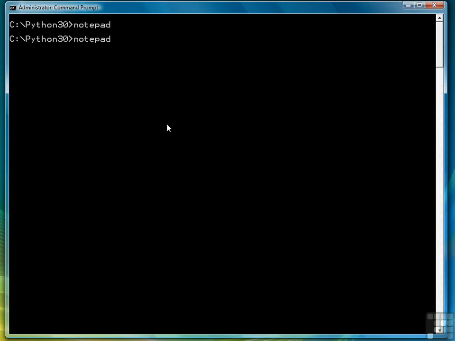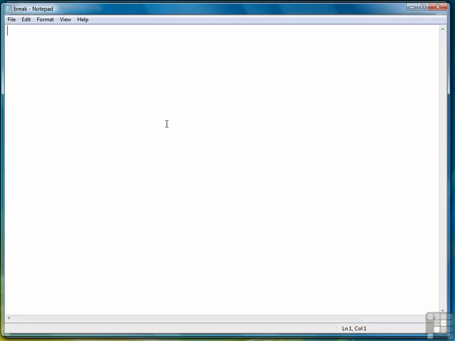We'll call this program break.py. What we're going to do is write the averaging program we wrote earlier. We're not going to worry about grades so much this time. We're just going to average some numbers. So I'll put a variable there, though I don't really need it this time. We'll set a total up. We'll set up an average. And then we'll also set up a count to keep track of how many numbers we're entering.